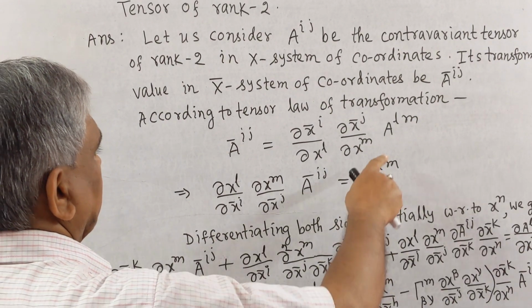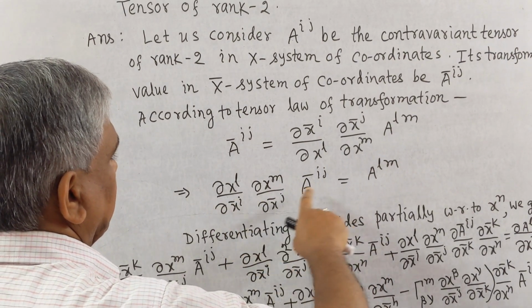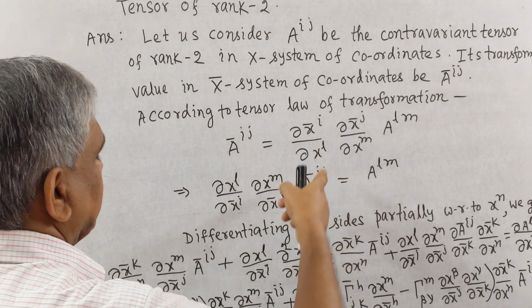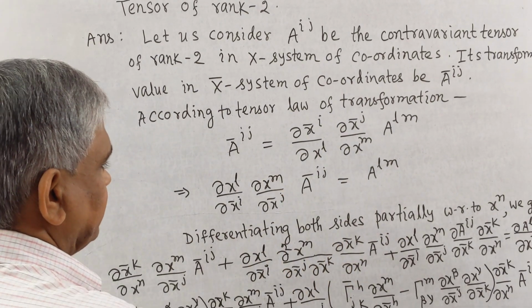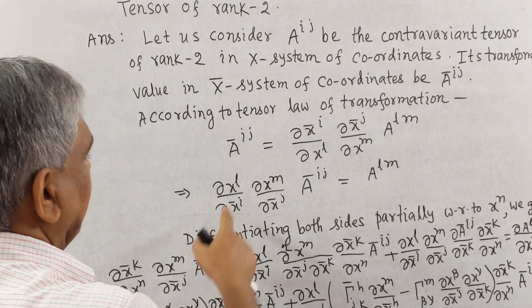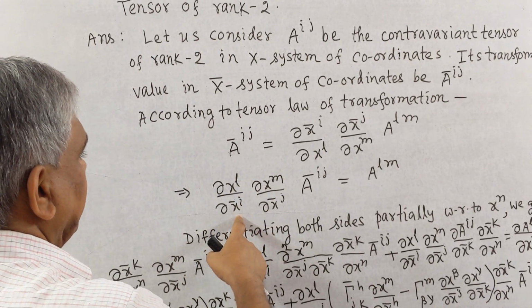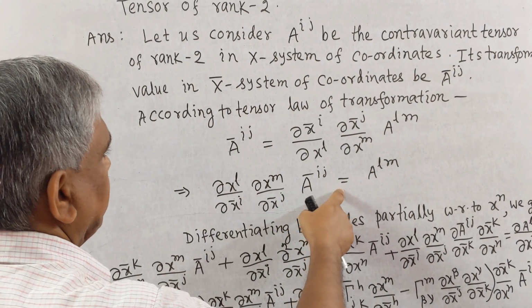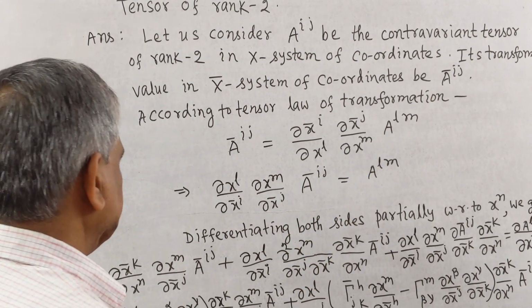Now this implies that these partial derivatives will be transferred to the left side. We will get ∂x^l/∂x̄^i ∂x^m/∂x̄^j Ā^{ij} equals A^{lm}.